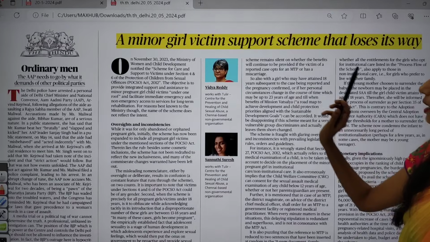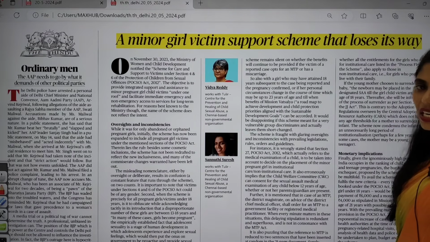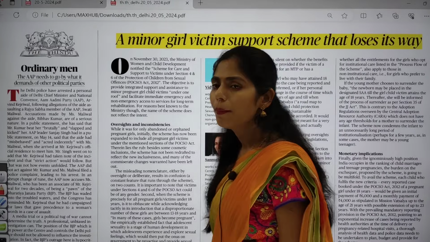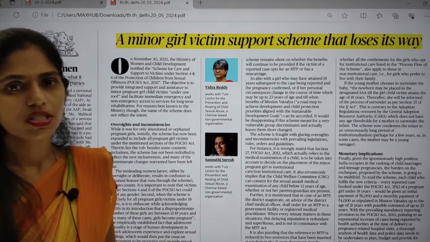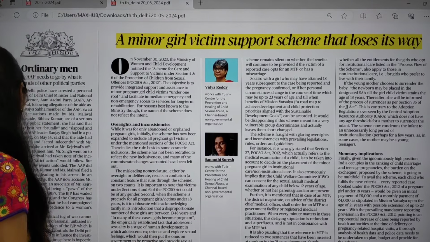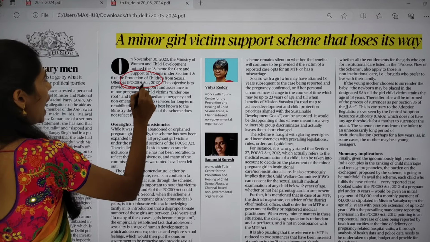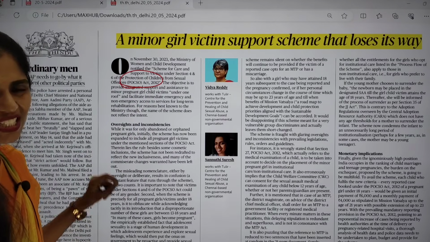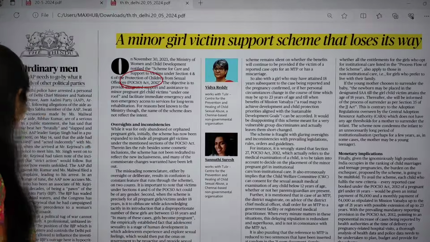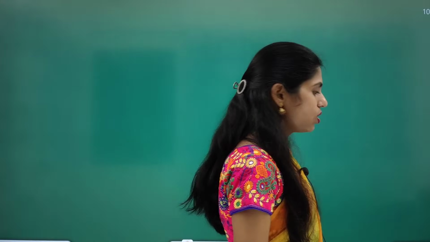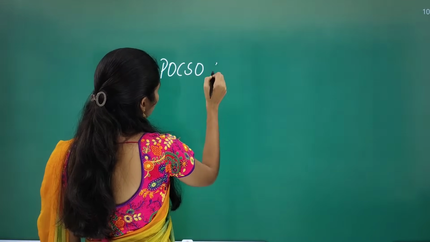Here you can see, "Minor girl victim support scheme that lost its way." This article is talking especially about POCSO, that is, the Protection of Children from Sexual Offences Act. This article is talking especially about section 4 and section 6. So here you have to know that. Let me give you some dimensions.